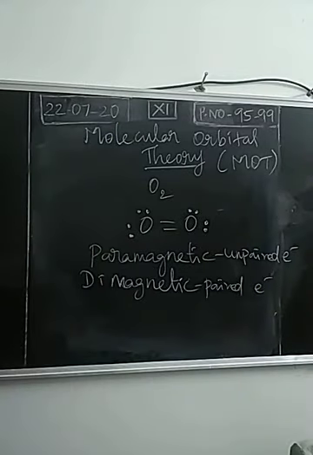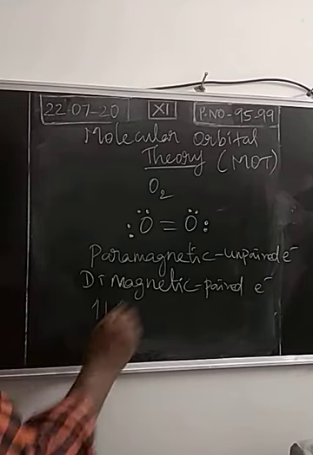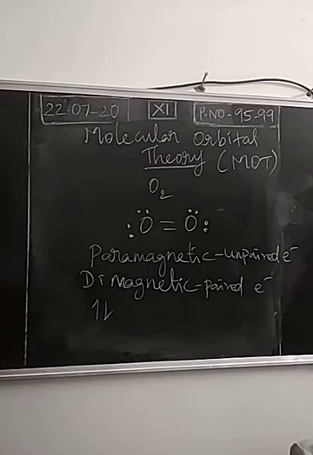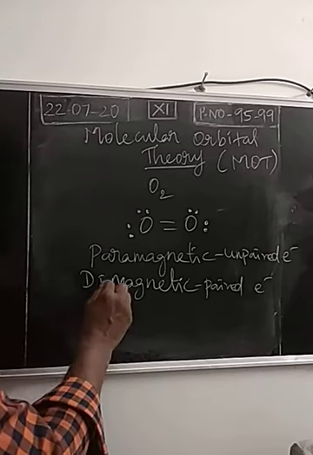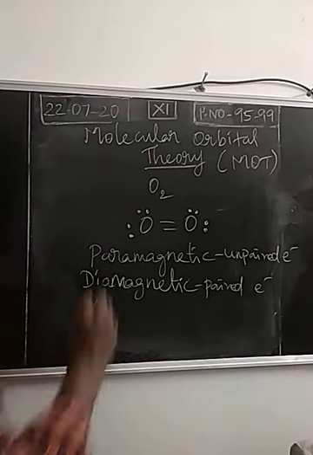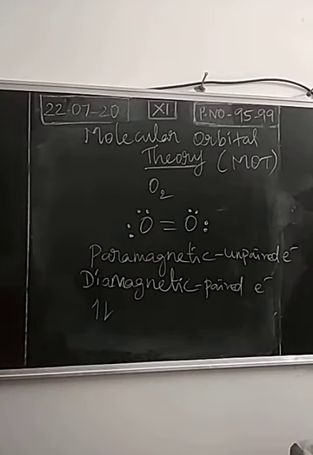If a molecule is full of paired electrons, the spins will mutually cancel. One electron will spin in the clockwise direction, another in the anti-clockwise direction, so they cancel each other. The magnetic moment will be zero, so we call the substance diamagnetic. A paramagnetic substance will be attracted by the external magnetic field. In a diamagnetic substance, two electrons spin in opposite directions, so due to the paired electronic arrangement, the magnetic moment will be zero. An external field or magnet will not attract this substance.